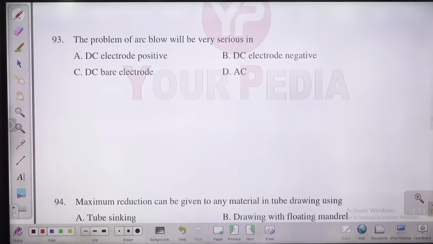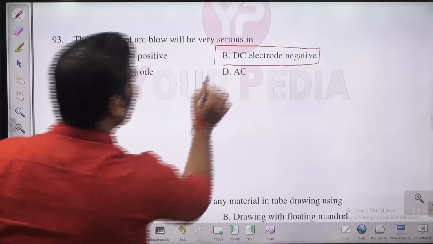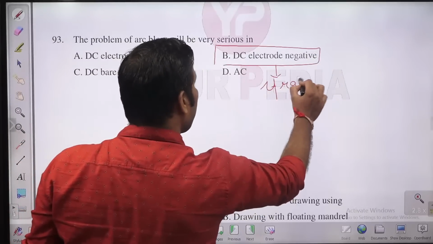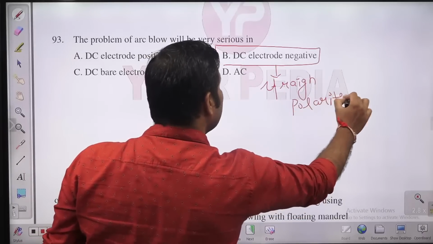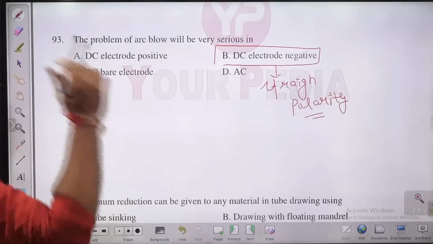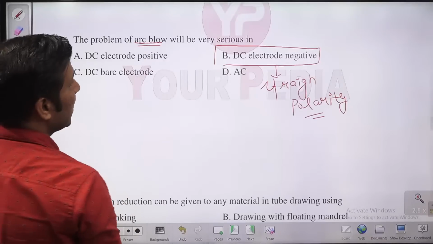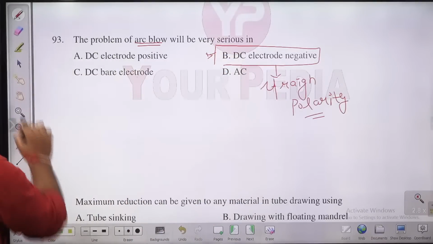Arc blow का problem किसमें ज्यादा होता है बच्चों? The deflection of the arc blow will be maximum in case of DC with electrode negative, guys. This is straight polarity. So if workpiece is positive, then the deflection of the arc blow will be more. The arc blow problem will be more serious in case of DC electrode negative. B is the answer for this question, guys.